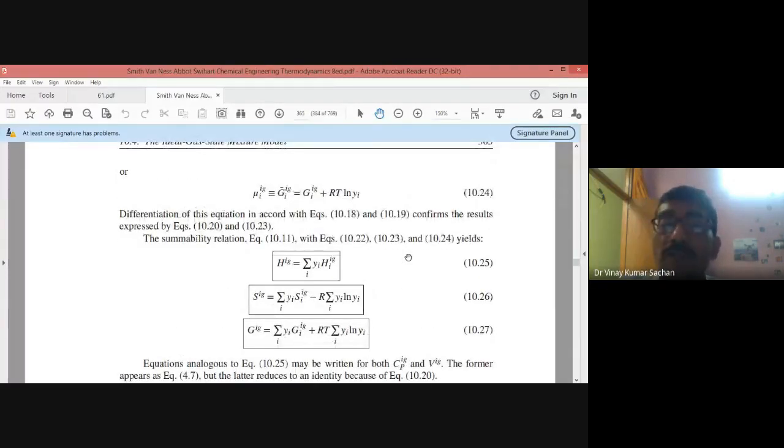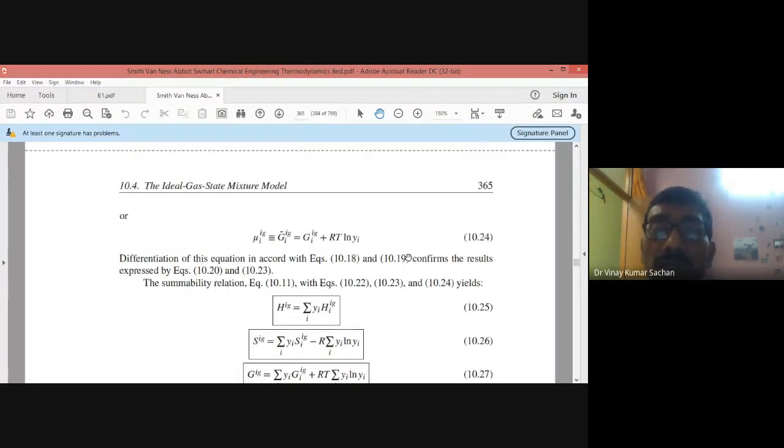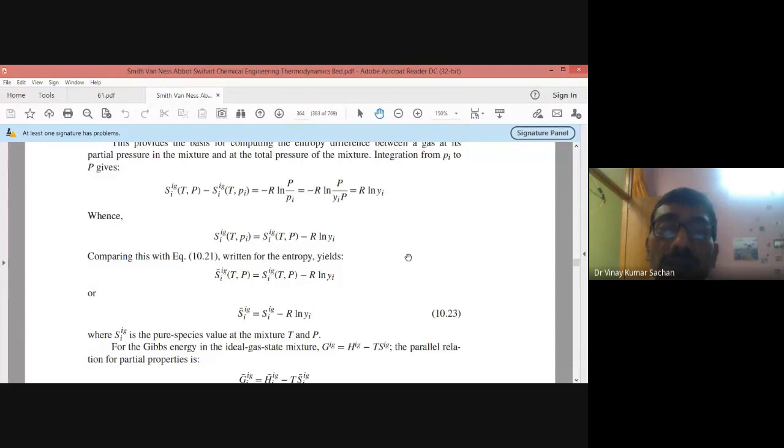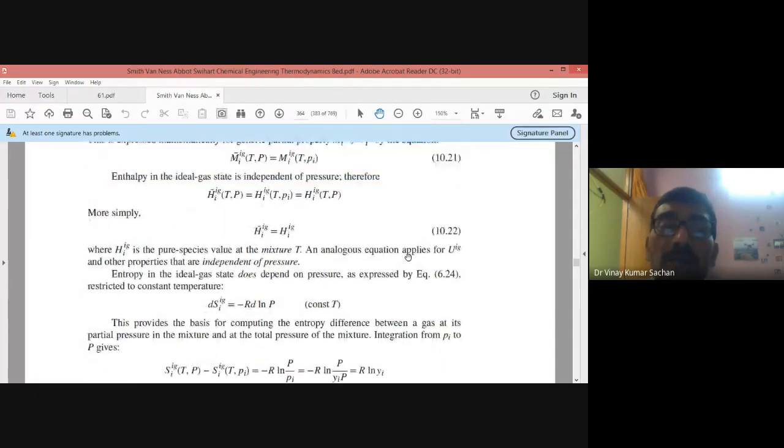So let me begin with this ideal gas mixture model, and we will correlate this ideal gas mixture model to the ideal solution model. So now, do you understand what we mean by ideal gas? Ideal gas is one which follows the equation of state PV equal to nRT. Now what is an ideal gas mixture?